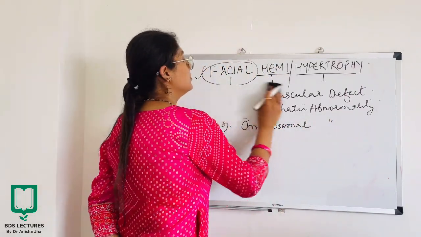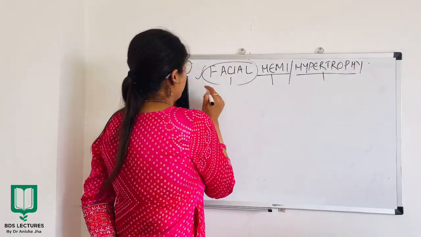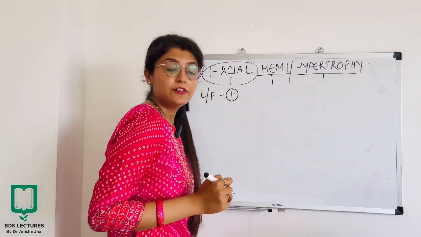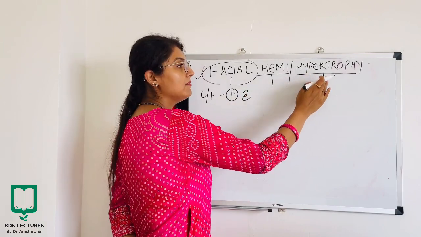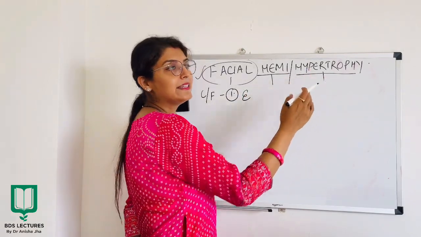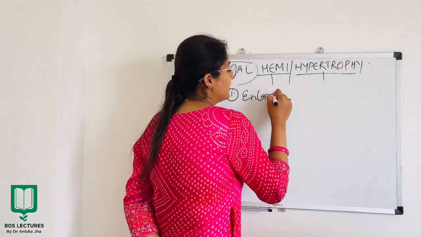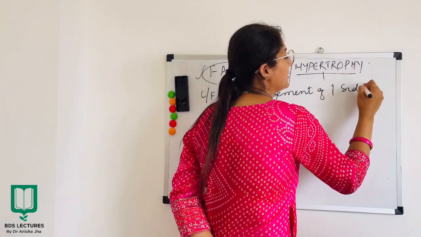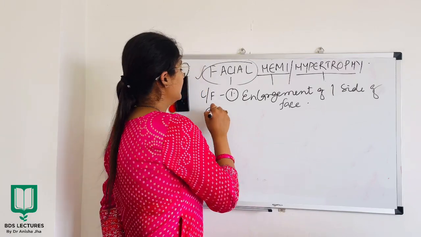Now coming to the clinical features of the defect. The first clinical feature which we see is, of course, since the name is hypertrophy, but then there is hyperplasia, so there will always be enlargement of one side of face. All right.